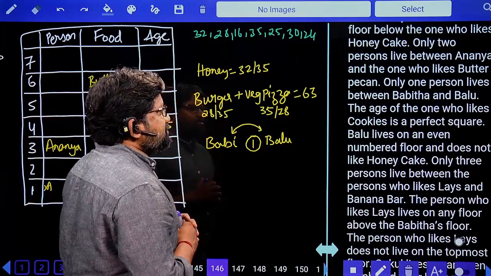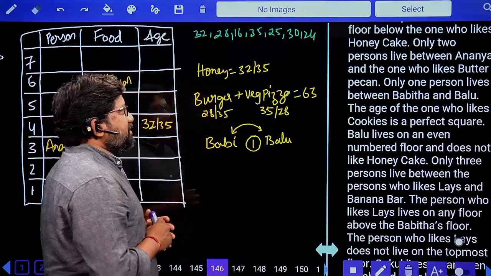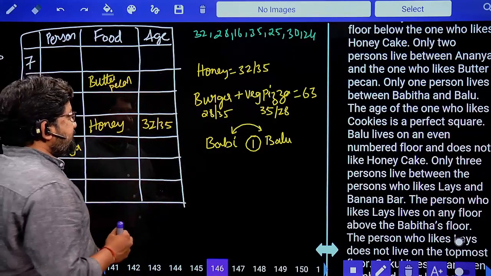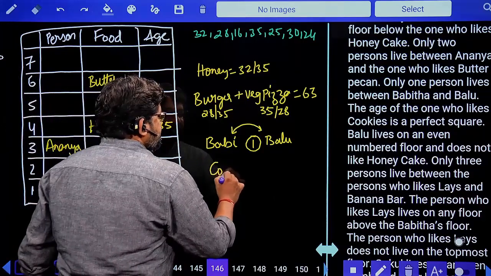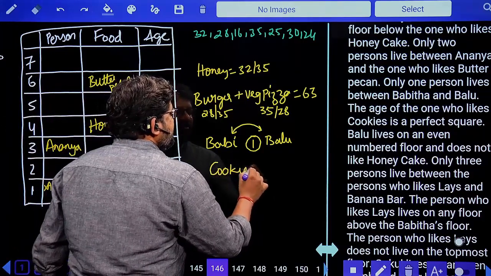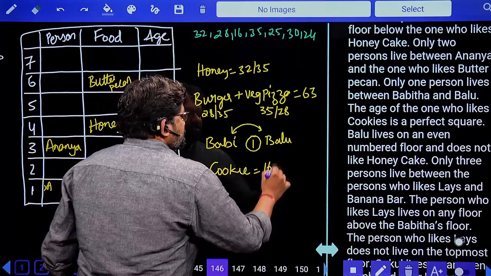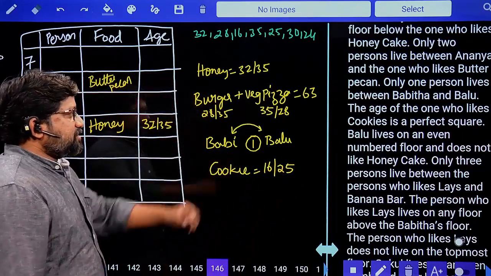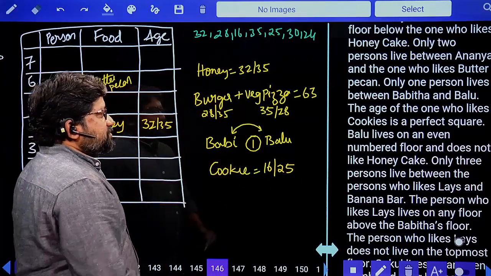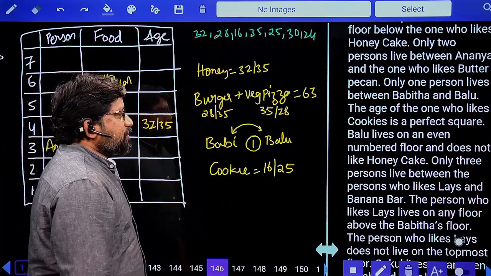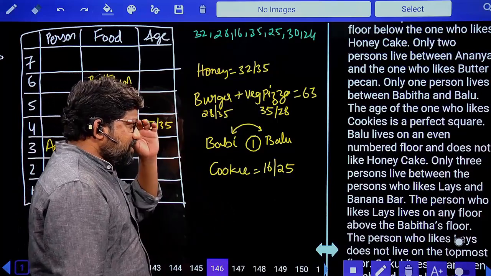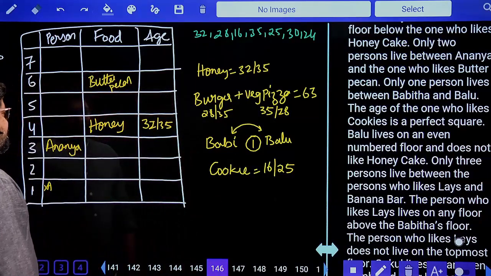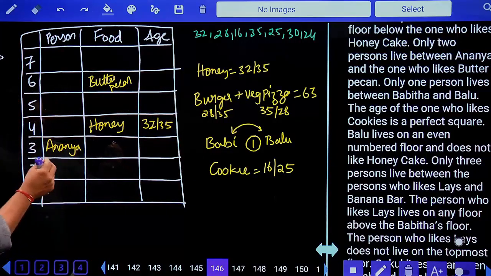The age of the one who likes cookies is a perfect square. Come on, what are perfect squares? 16 and 25. That's what I told you. Whenever you see numbers, they can ask you in many different ways. So the one who likes cookies should be either 16 or 25. Balu lives on an even floor and does not like honey cake. Remember one point.